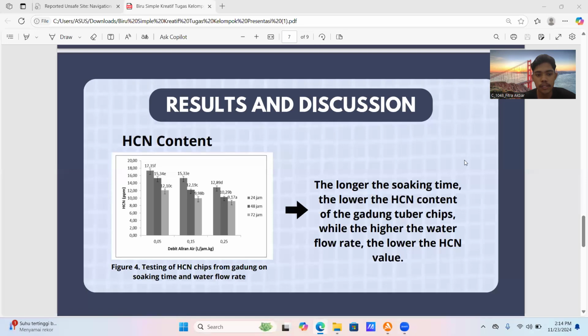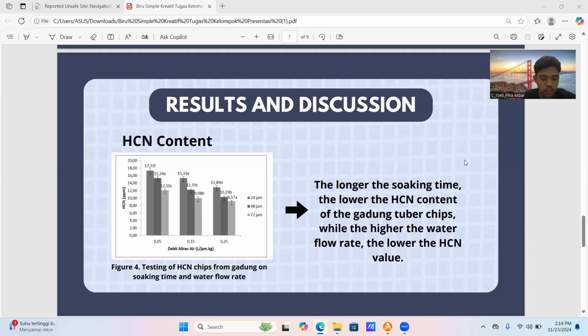Next, HCN content. The HCN content at a water flow rate of 0.05 liter per hour per kilogram with a soaking time of 24 hours was 17.35 ppm.